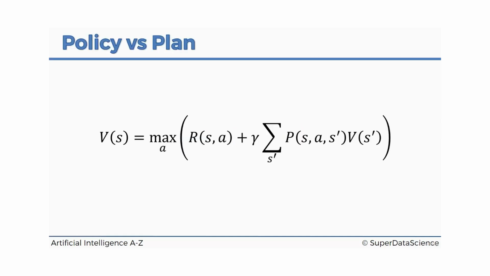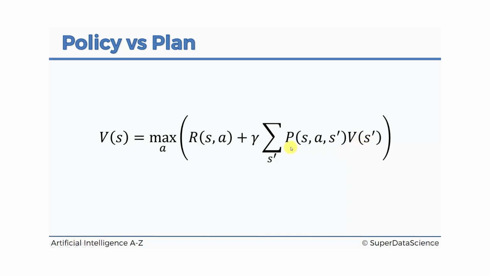Let's have a look. There's our Markov decision process framework, which is once again our favorite Bellman equation. However, it's the more advanced version of the Bellman equation we were working with, so from now on, we're just going to call this the Bellman equation. And here we've got our maximum across all actions. So the value of a state, any state S, is the maximum across all actions that an agent can possibly perform in that state. And the maximum was taken from the reward that the agent will get by performing action A in state S plus a discount factor multiplied by the expected value of the new state it will be in. And the expected value is taken here because it doesn't know exactly what state it'll end up in.